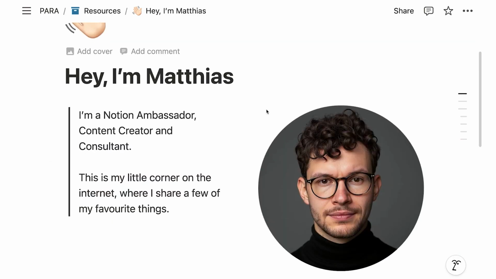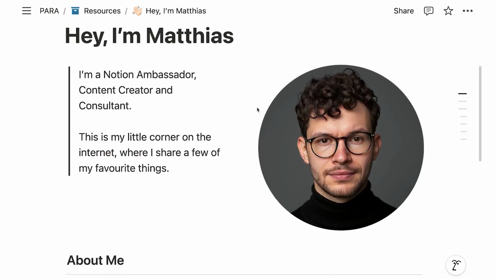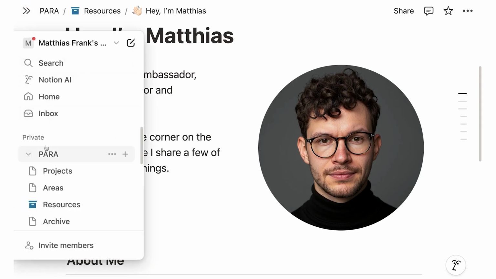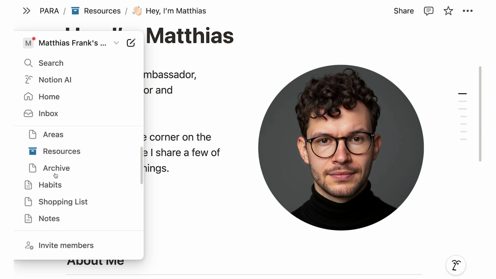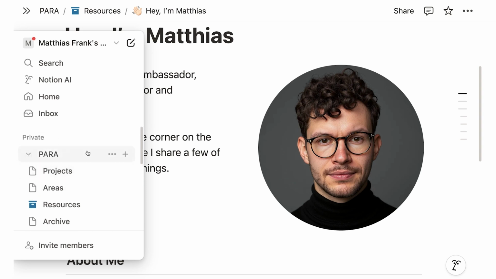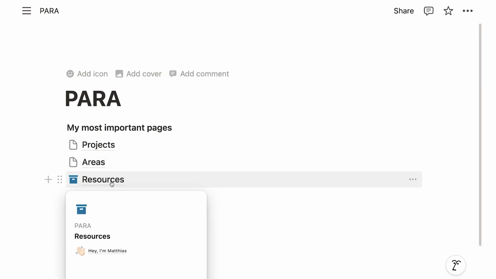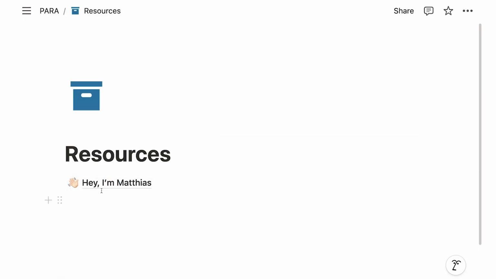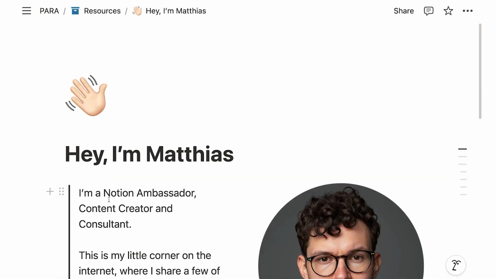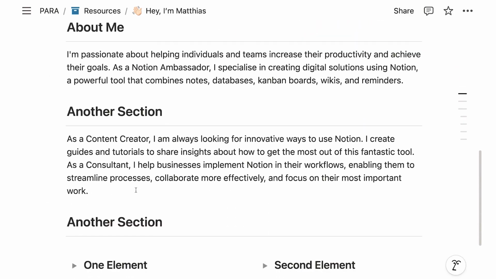Now let's take a look at how far you've already come in this short tutorial. And for that, let's go back to our other pages. We'll talk about navigation a bit more in a second, but for now, we can simply go back to our sidebar. And now we see here in our private area all these pages that we should probably tidy up. But for now, let's just go back to Paragraph by clicking on it. And here we see, okay, we have our most important pages. We have then resources, which we can click into to get there. And we have, hey, I'm Matthias, we can click into it to get there. And here we have our nicely styled page.